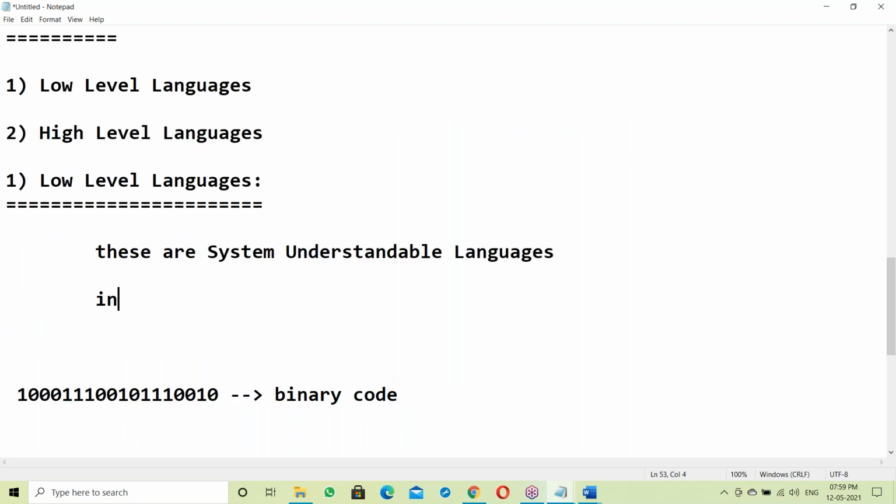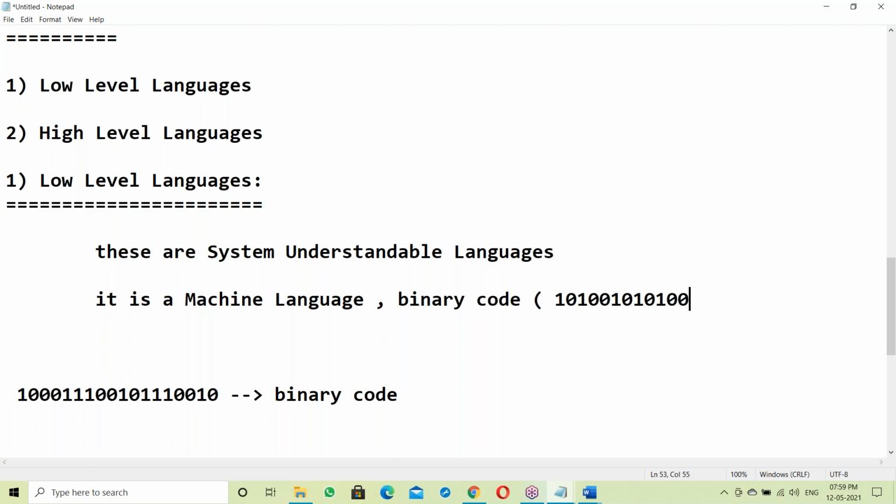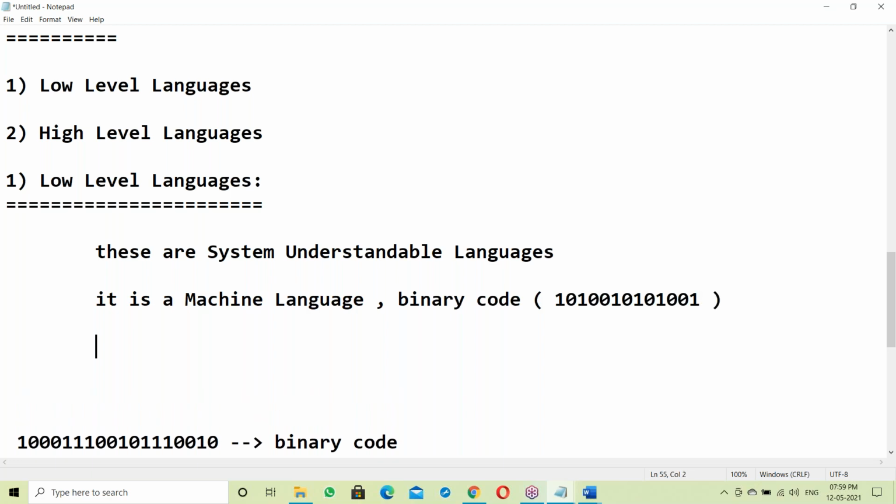It is a machine language, in the form of binary code, in the ones and zeros format. It is a system-understandable, meaning processor-understandable, language.